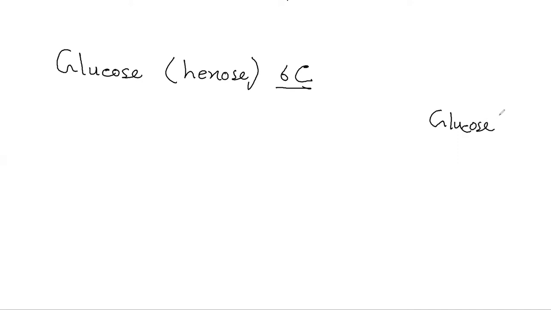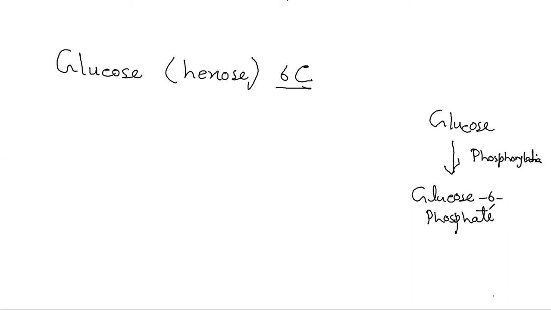Glucose, first of all, the process of phosphorylation occurs here, right? Now, the process of phosphorylation, as we said, is the addition of a phosphate group. Now, to whom is this phosphate group added? It's added to glucose. So glucose changes into glucose 6 phosphate. Okay, then glucose 6 phosphate changes into its isomer form, which is fructose 6 phosphate.